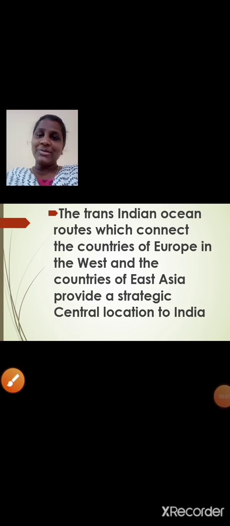The Trans-Indian Ocean routes, which connect the countries of Europe in the west and the countries of East Asia, provide a strategic central location to India. Students, what provides a strategic central location to India? Yes, it's the Trans-Indian Ocean routes.